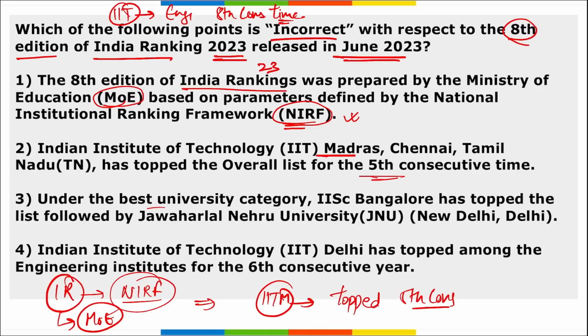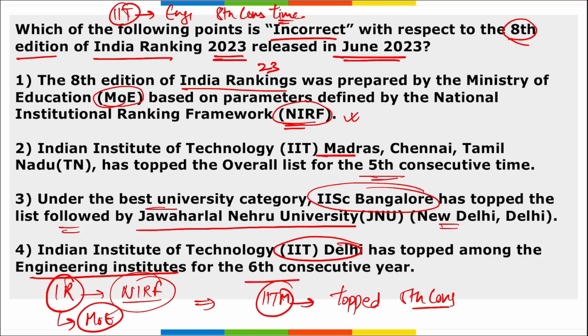Then next is under the best university category, IISc Bangalore topped the list, followed by Jawaharlal Nehru University of New Delhi. Yes, this is also right. Fourth, Indian Institute of Technology Delhi topped among the engineering institutes for the 6th consecutive time. No, it is not IIT Delhi. It is IIT Madras that has topped among the engineering institutes for the 8th consecutive year. Correct? So our answer becomes option 4. And all this information is important and needs to be learned by heart by you all.